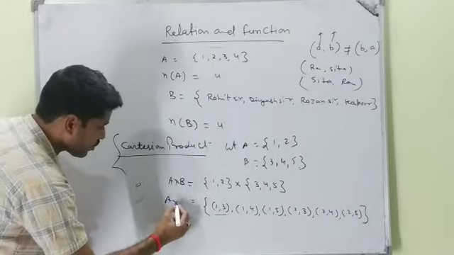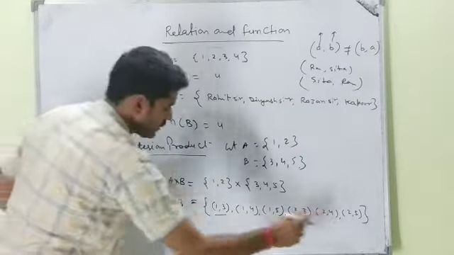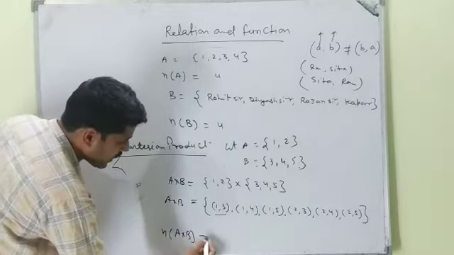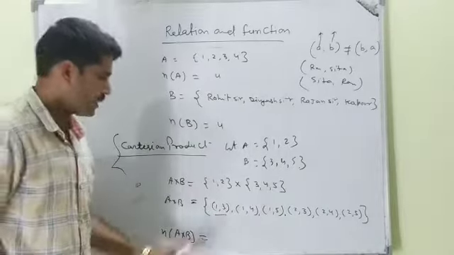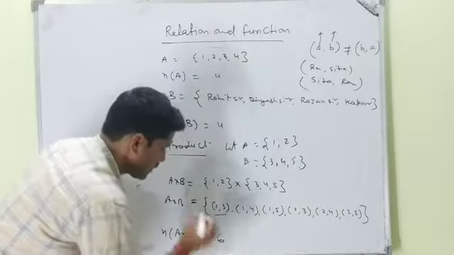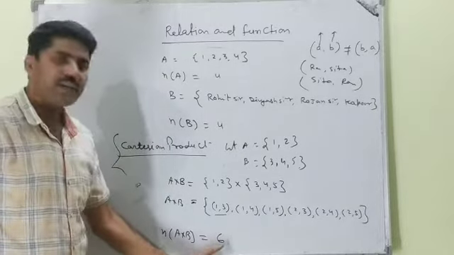Then A cross B. This is what? Cartesian product. Clear? Then what is the cardinal number of this product? Cardinal number means the number of elements in the set. This is a special type of set: 1, 2, 3, 4, 5, 6. So the total number of elements is 6.